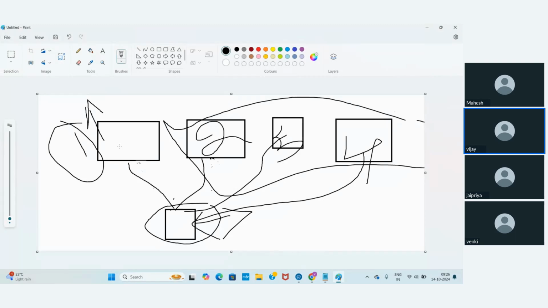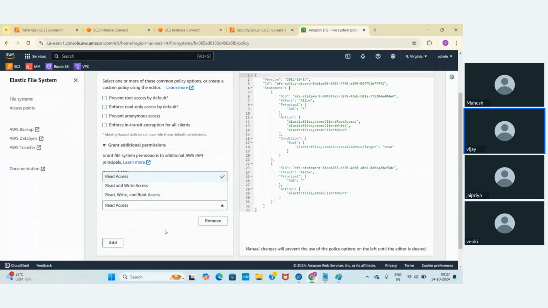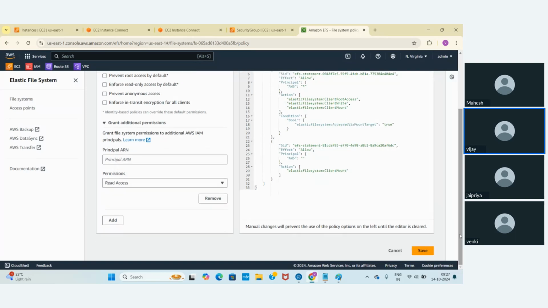You simply tell them that in AWS EFS, I have a concept called network access policy. The very first thing you need to do is create an IAM role and attach that IAM role to the EC2 instance, which enables EFS access. Then come back to AWS EFS, click on network access policy, go to grant additional permissions and give that IAM role details here. What access they require, read access, read write access, and so on, we give as part of it. Then we can add it, click on save, and you can make that access. So that is what this EFS is about.